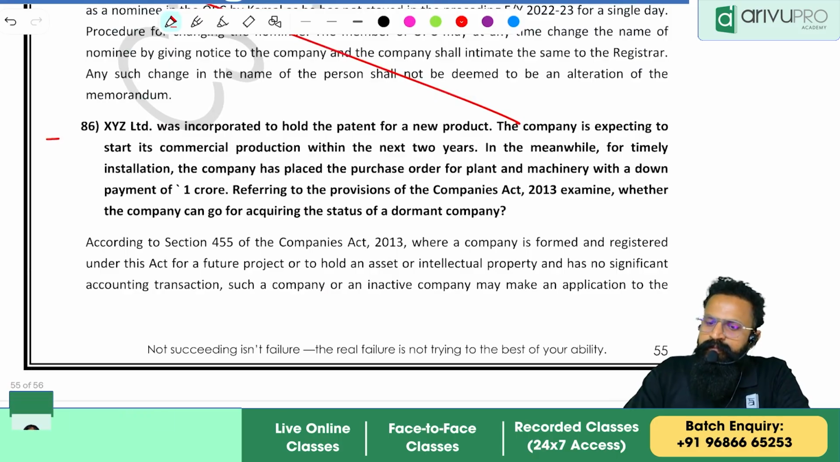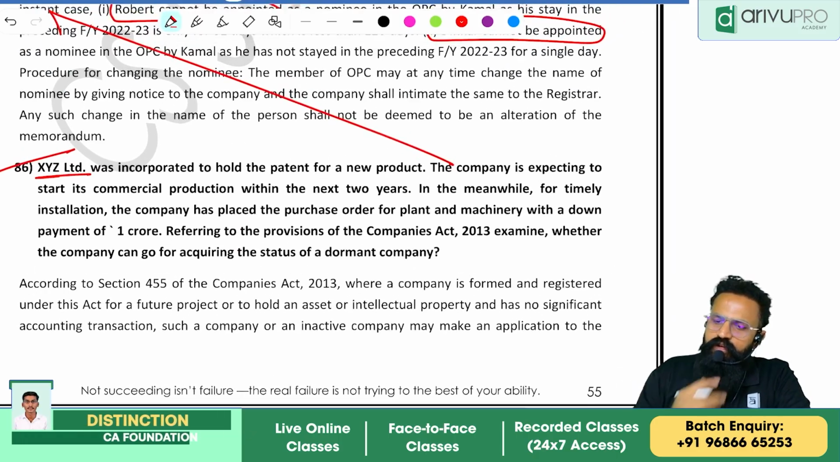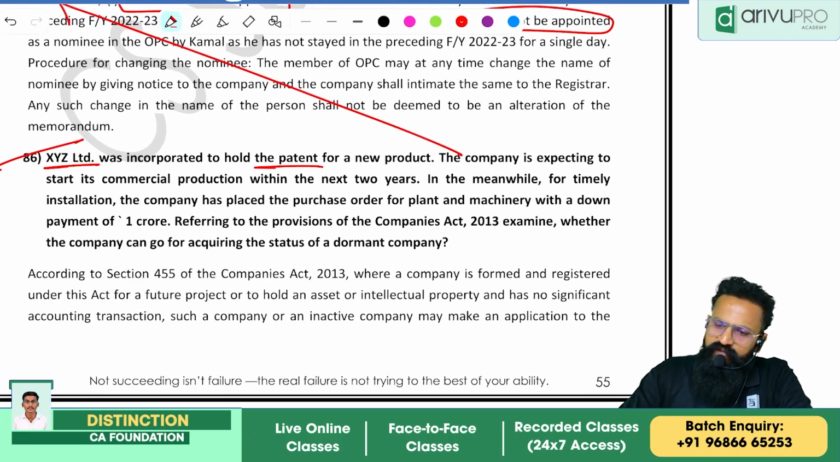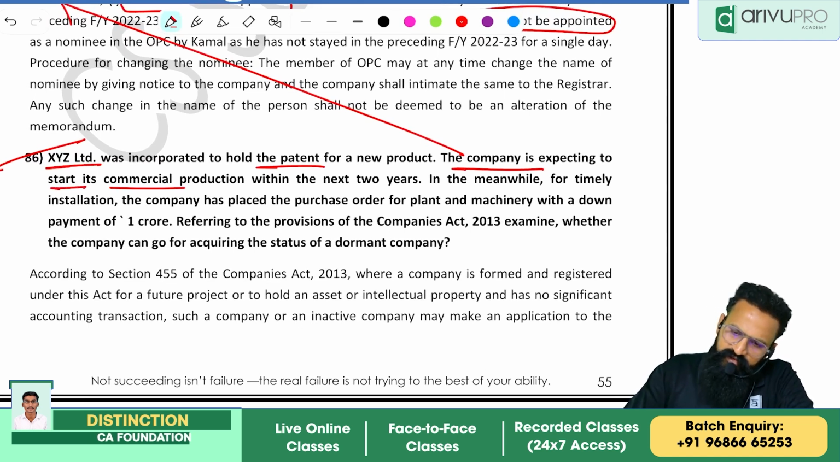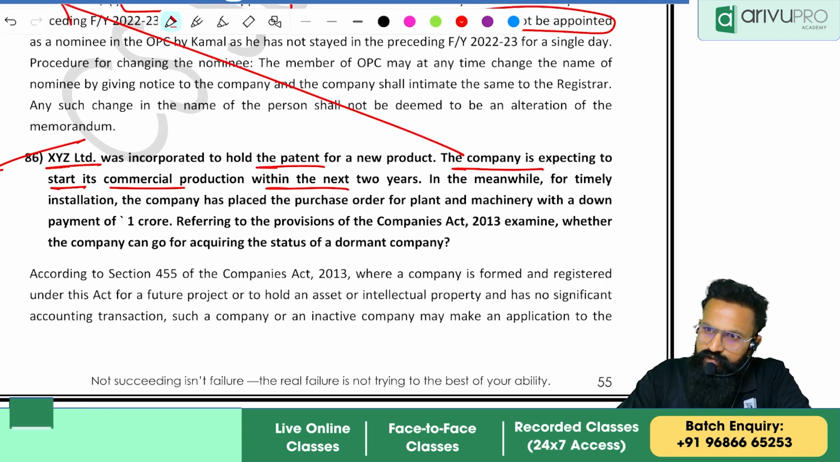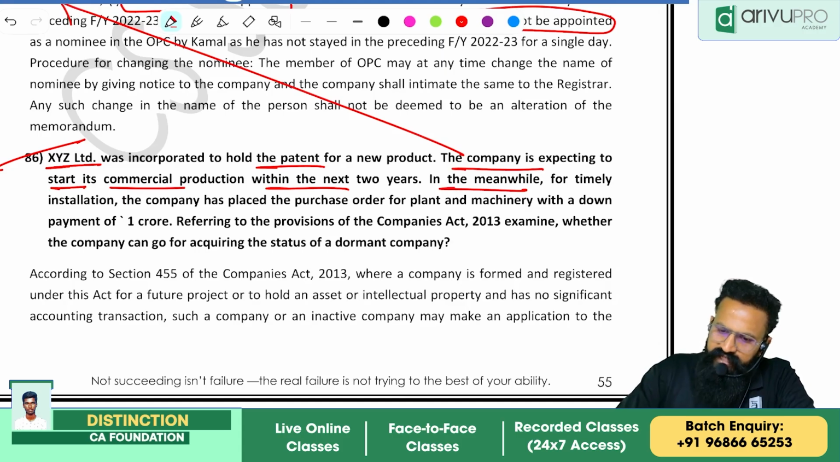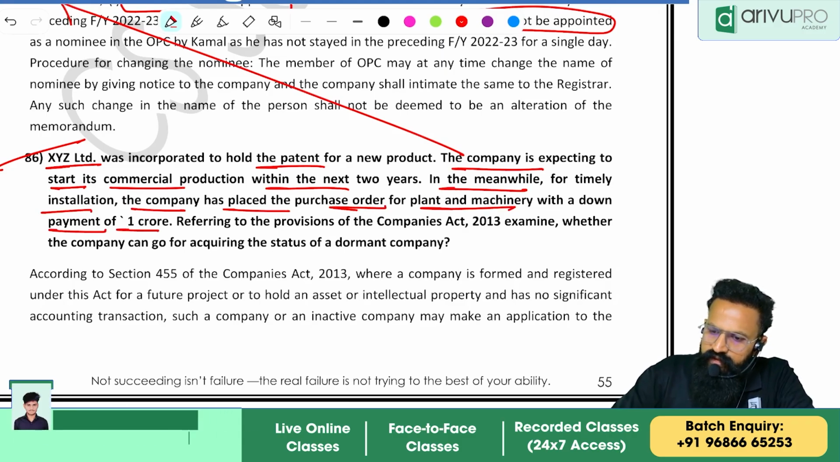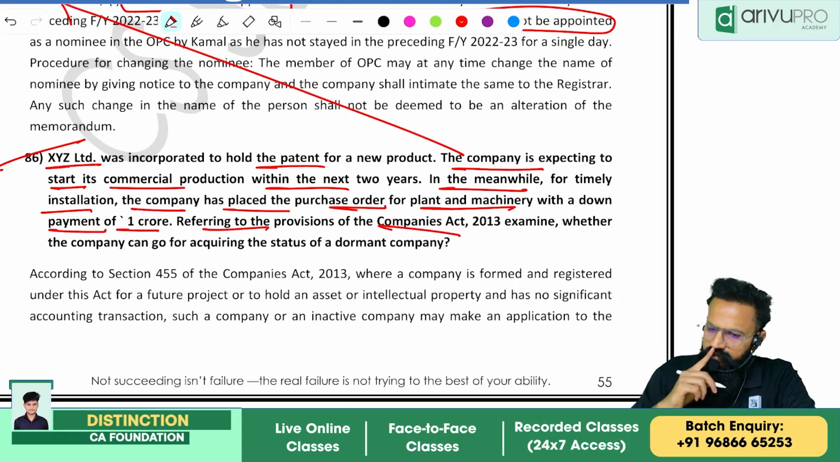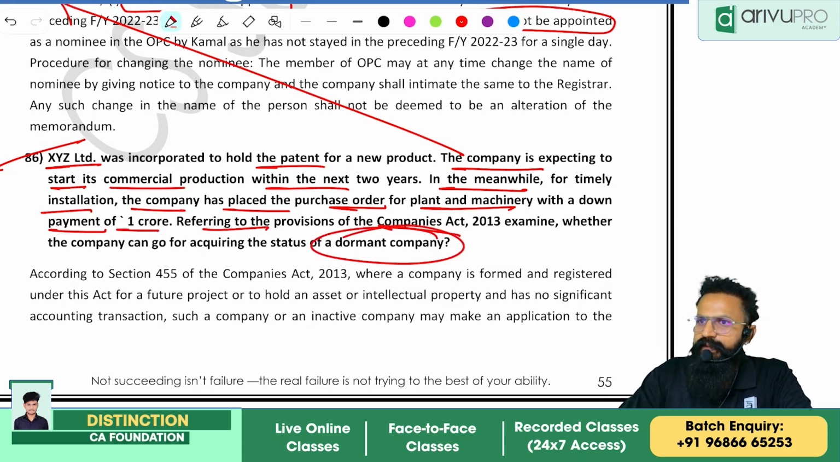XYZ Limited was incorporated to hold the patent for a new product. The company is expecting to start its commercial production within the next 2 years. In the meanwhile, for timely installation, the company has placed the purchase order for plant and machinery with a down payment of rupees 1 crore. Referring to the provision of Companies Act, examine whether the company can acquire the status of dormant company.